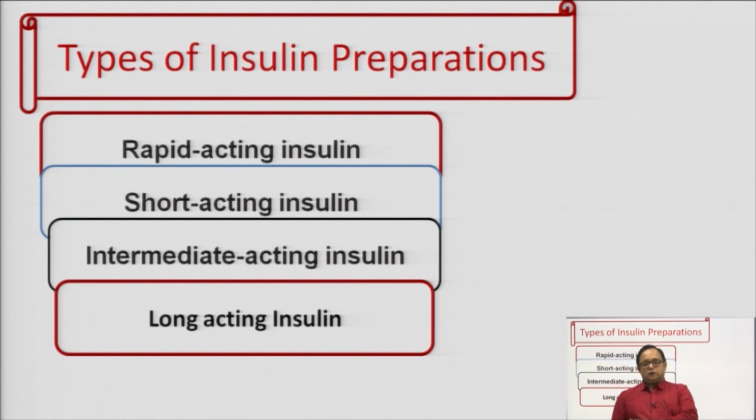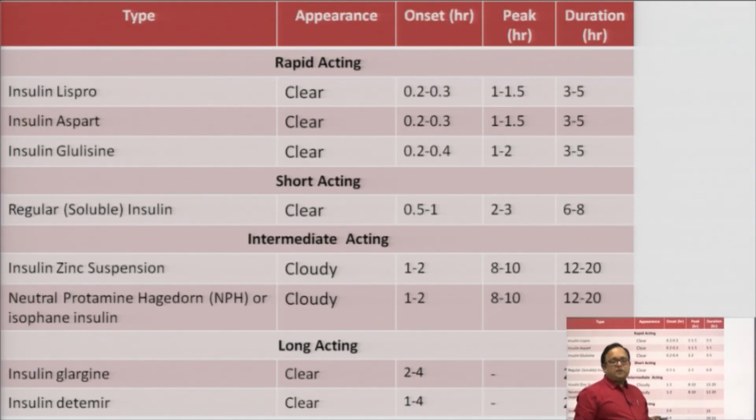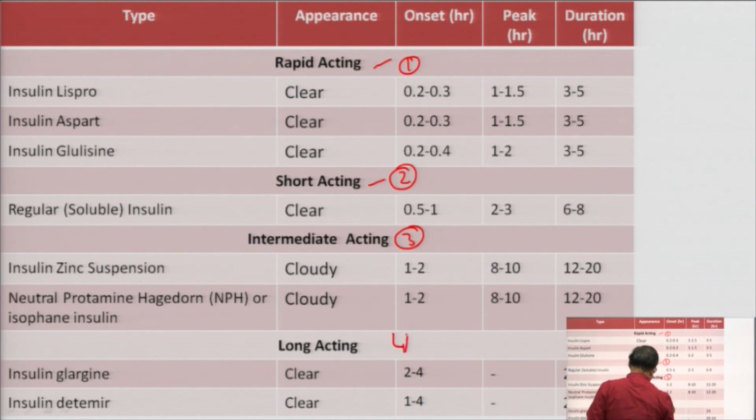Now, the types of insulin preparations. Insulin preparations can be classified into rapid acting, short acting, intermediate acting and long acting insulin preparations. In the next slide I am summarizing all the preparations that are available: rapid acting, short acting, intermediate acting and long acting.